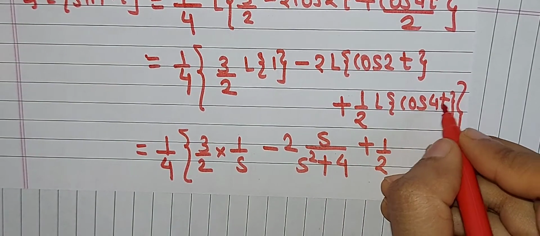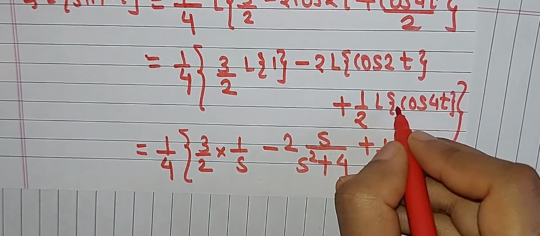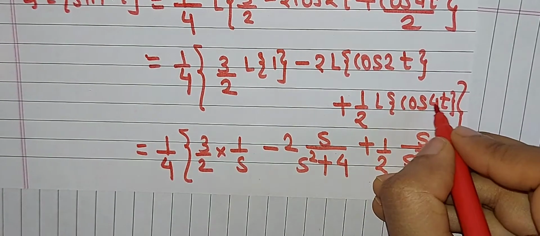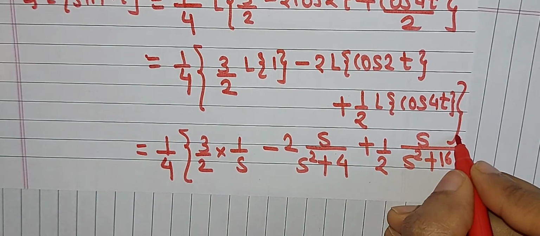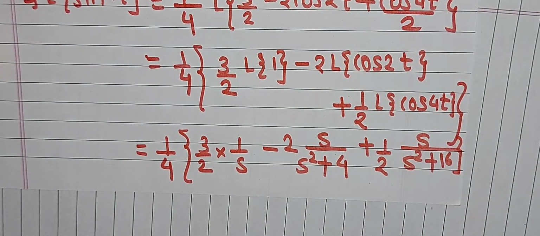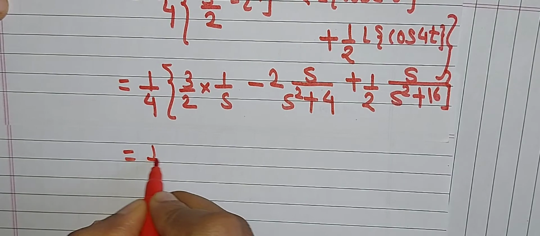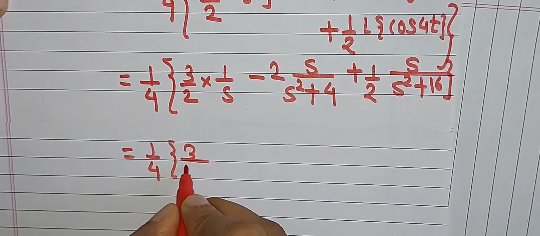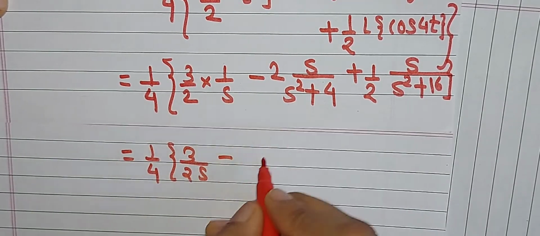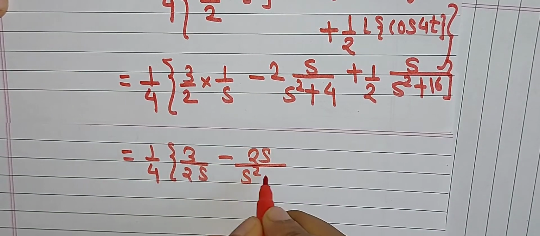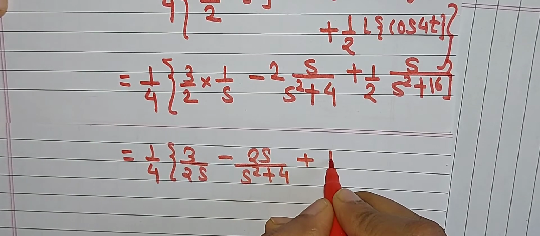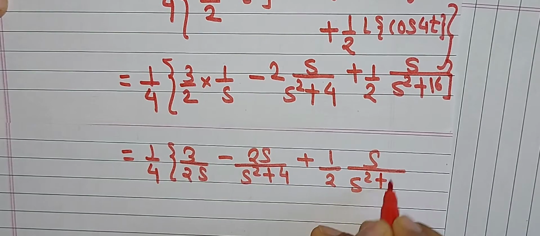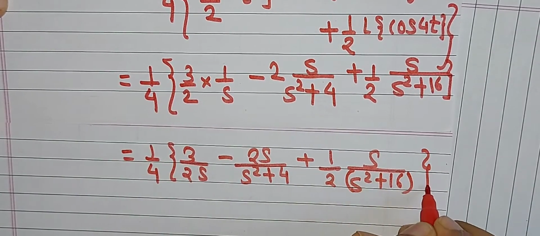Again cos 4t, here a is equal to how much? 4. So s divided by s square plus 4 square, that is 16, and complete your curly bracket. The next step will be: take 1 by 4 as it is. First term will be 3 divided by 2s, minus 2s divided by s square plus 4, plus 1 by 2 into s divided by s square plus 16. Okay, and complete this bracket.